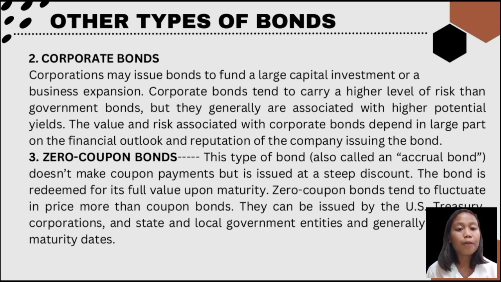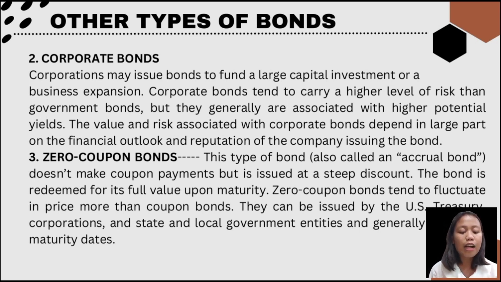or growing the business. So the last type of bond is the zero coupon bond. This type of bond, also called an accrual bond, doesn't make a coupon payment but it is issued at a steep discount. The bond is redeemed for its full value upon maturity. Zero coupon bonds tend to fluctuate in price more than coupon bonds. They can be issued by the U.S. Treasury, corporations, and state and local government entities, and generally have long maturity dates.